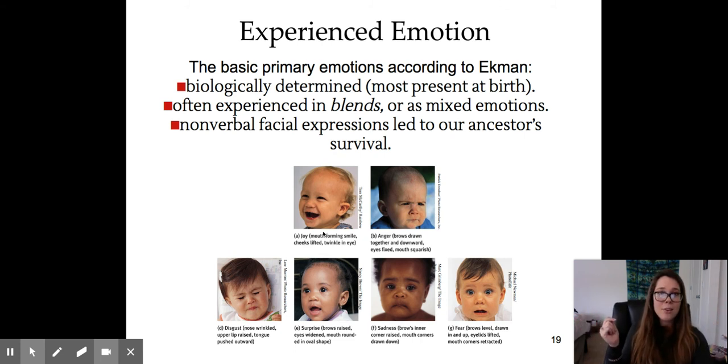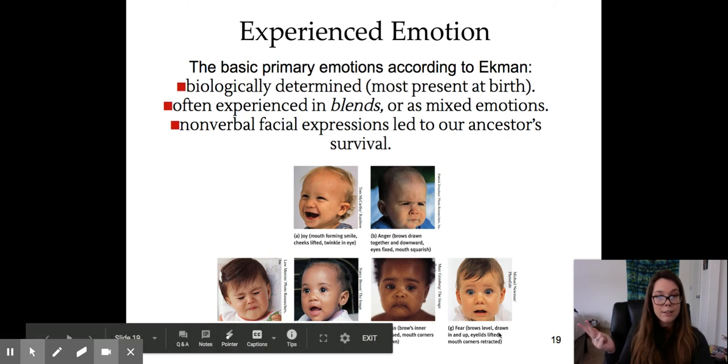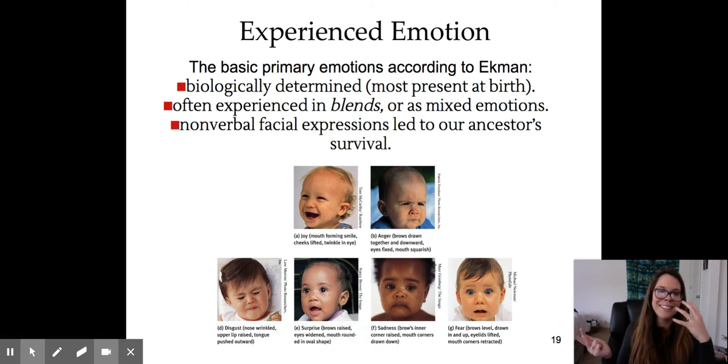So the 7 that Ekman believed are our primary are joy, anger, disgust. So if you eat something you don't like, you're like, ah! And this reminds me of a baby eating a lemon. Surprise, sadness, and fear. These are the 7 that are innate. These emotions kind of come with our survival. Okay, that's what Ekman believed.